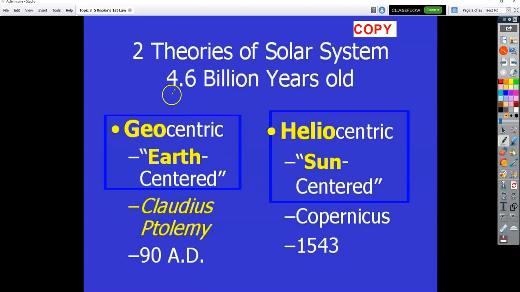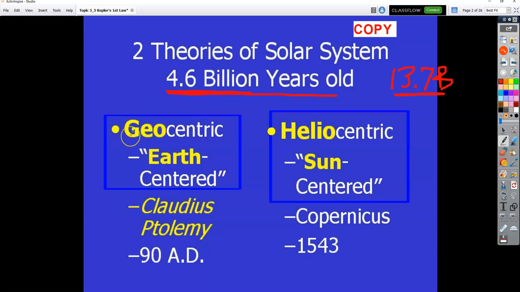The solar system, and this is a different number that you have to know, is 4.6 billion years old. So that would include our sun and our planets. Don't confuse 4.6 billion years for our solar system with the approximate age of the universe. The universe is 13.7, 13.8 billion years old. So the Big Bang, right, created the universe. That was 13.7 billion years ago. And then it took almost 9 billion years later before our star, our sun, and our planets came.